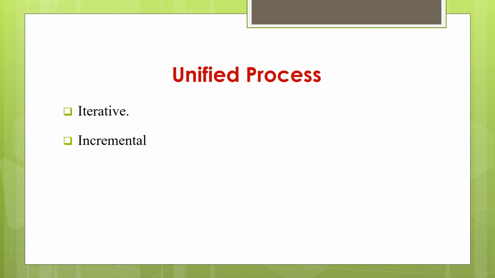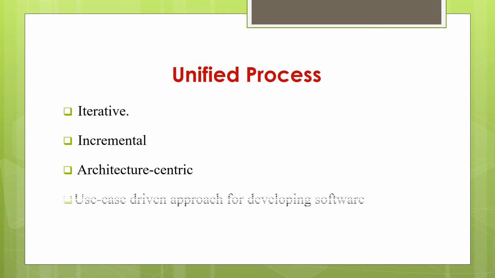The unified process model is iterative and incremental, and basically it is an architecture-centric and use case driven approach to software development. The unified process, or we can say the Rational Unified Process, is a framework for object oriented software engineering using UML. This is a use case driven, architecture-centric, iterative and incremental software development model.